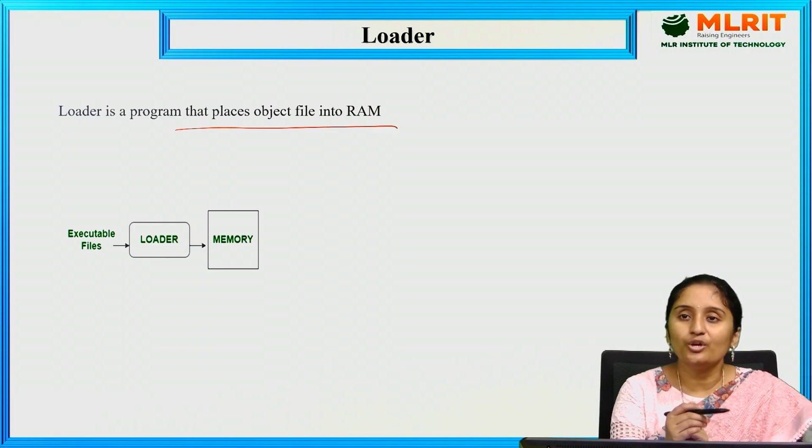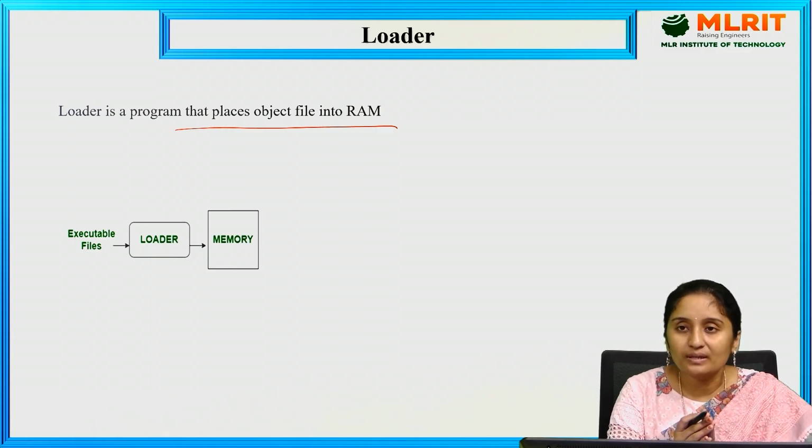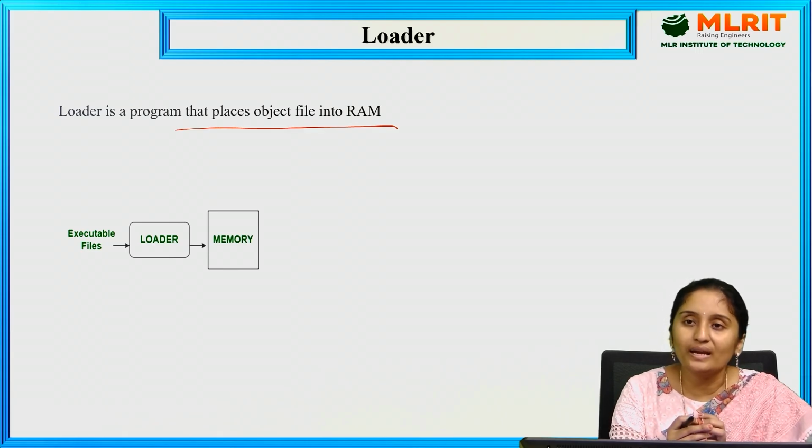So the high level language is given as input to the preprocessor. The preprocessor generates a pure high level language as the output, without the preprocessor directives, nothing but the hashtags eliminated. The pure high level language is given as input to the compiler. The compiler generates assembly code, the machine code. That is given as input to the assembler. The assembler generates an object file, the relocatable machine code, which is given to the linker.